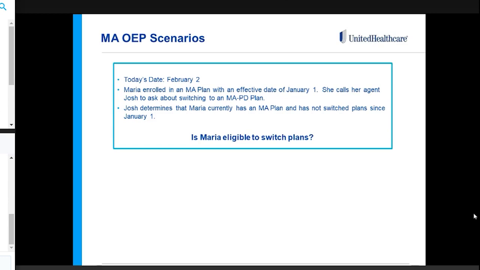The first scenario, today's date we'll say is February 2nd. We have a member, Maria, who enrolled in a Medicare Advantage plan with an effective date of January 1st. She calls her agent and she wants to ask about switching to a different Medicare Advantage prescription drug plan. Her agent determines that Maria currently has an MA plan and she has not switched plans since January 1st. So the question here is, is Maria eligible to switch plans? I'm going to give you guys a pause to think about your answers.